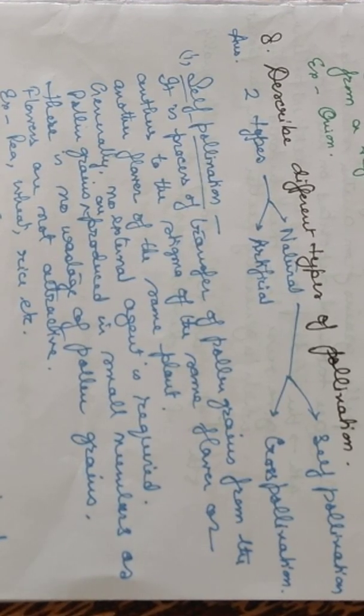Generally no external agent is required, and pollen grains are produced in small numbers as there is no wastage of pollen grains, and the flowers need not be very attractive. Examples are pea, wheat, rice, etc.